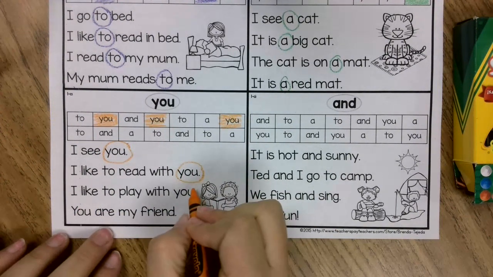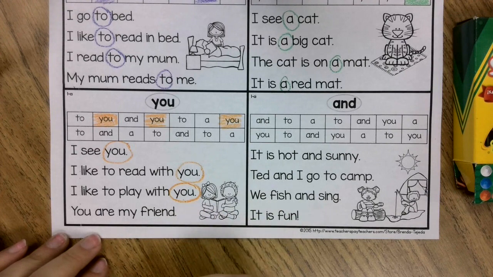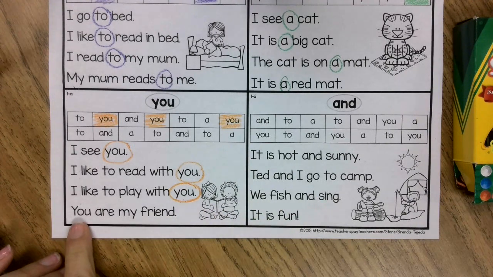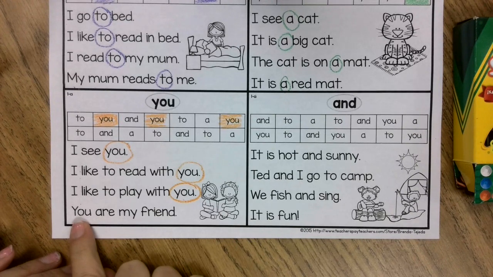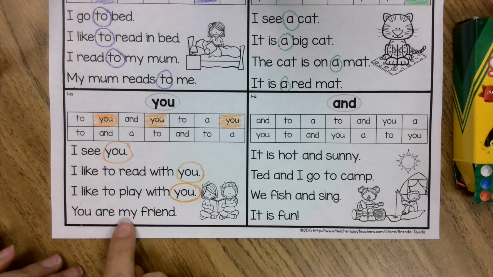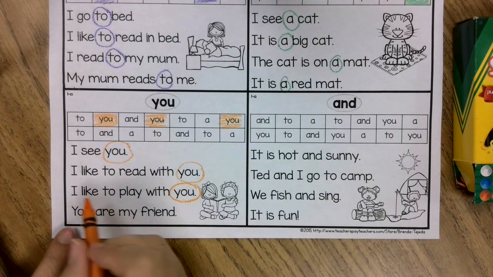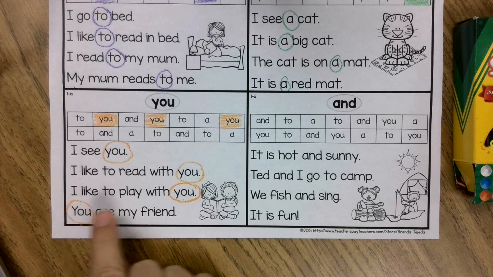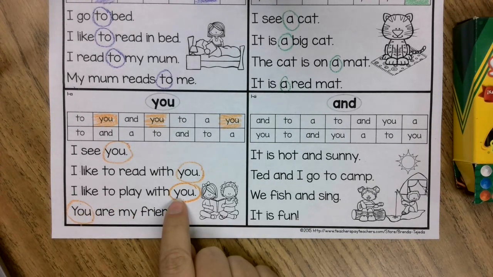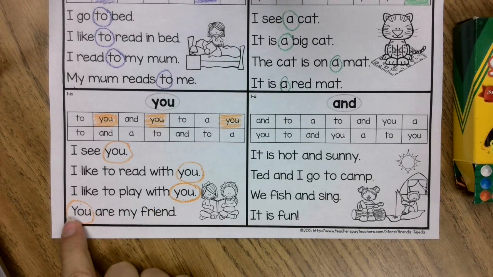Let's circle the word you. Oh, but now here in this sentence, I see the word you as the first word. You are my friend. Let's circle the word you. And look, at the beginning of the sentence, we have a capital letter. And here I have a lowercase letter. Do you remember why this is a capital letter here? That's right, because it starts our sentence.